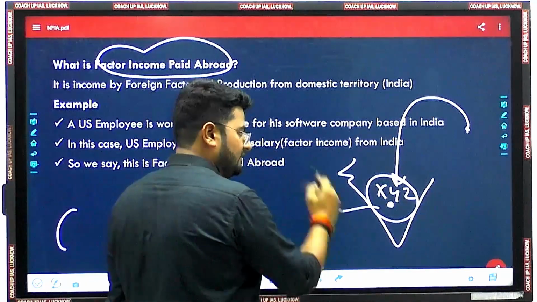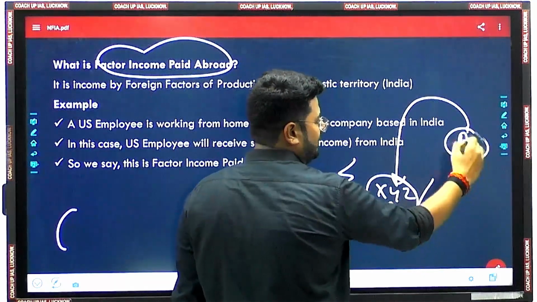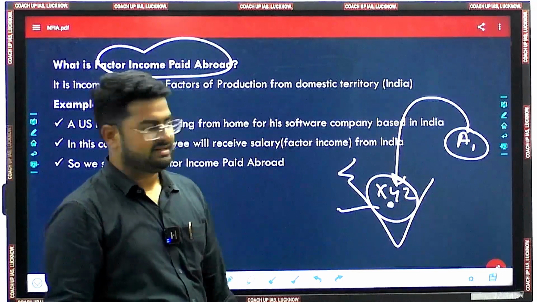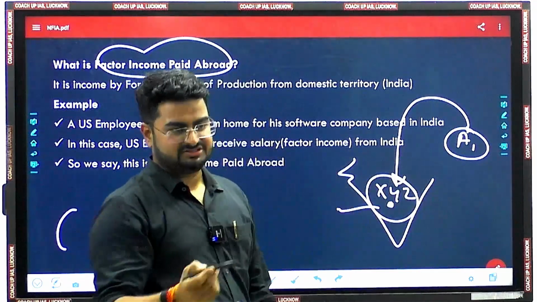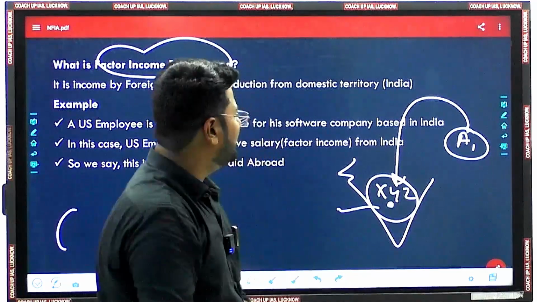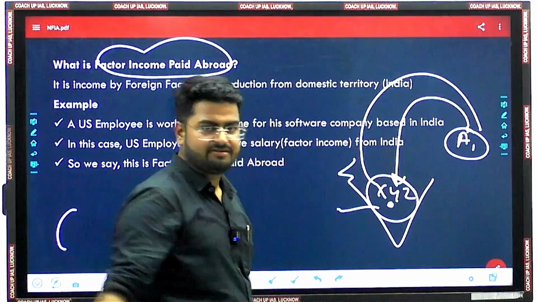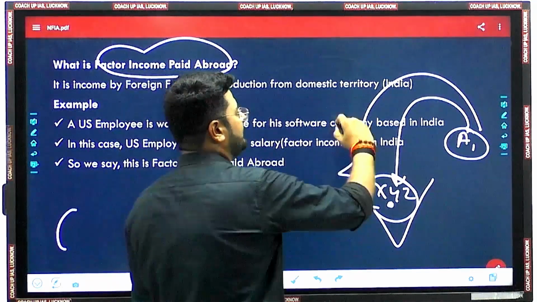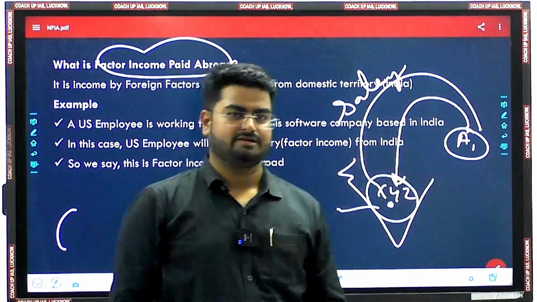Fine. But let's say the employee A or employee A1 who is working for this company from Russia, since he is providing his labor services as an employee to this particular company, the company will be giving him or her salary. Fine. And this salary is flowing all the way from India to Russia.